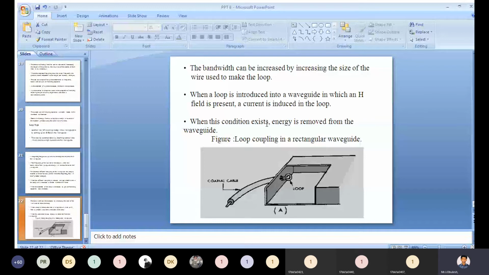The bandwidth is increased by increasing the size of the wire used to make the loop, and when the loop is introduced into a waveguide in which an H field may be present and a current is induced in the loop, if the condition exists, energy is removed from the waveguide. This is the loop coupling in a rectangular waveguide.